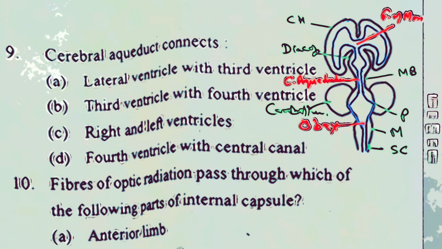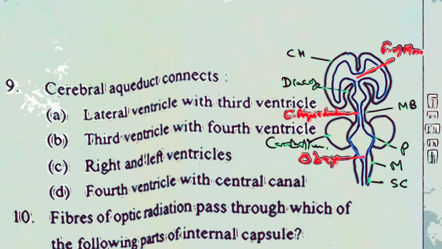And remember, this central ventricular system gets connected to the subarachnoid space filled with CSF. So the communication is through the fourth ventricle. In the roof of the fourth ventricle, there's a median aperture called the foramen of Magendie, and the two lateral apertures called the foramen of Luschka, through which the CSF gets communicated to the subarachnoid space.